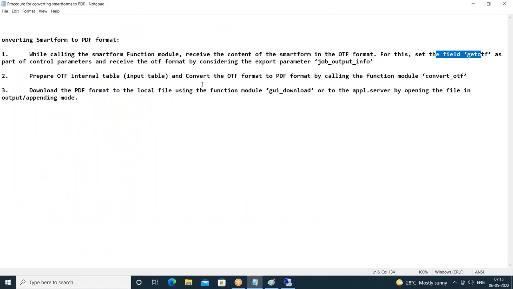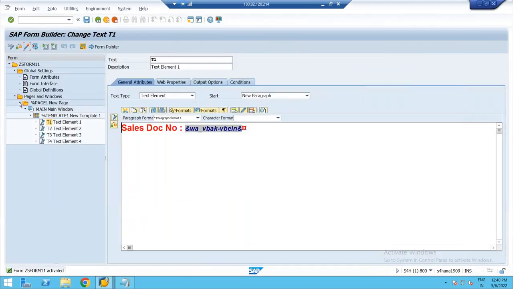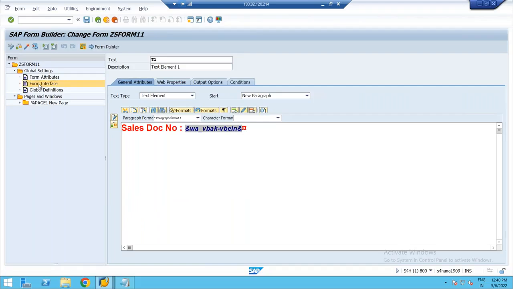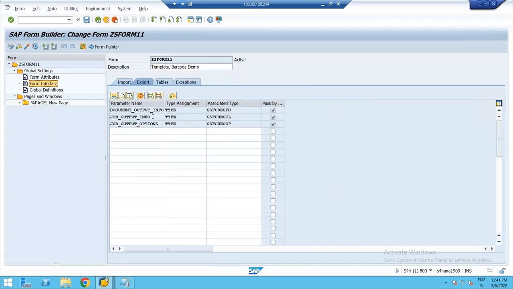And apart from that, receive the OTF format by considering the export parameter job_output_info. So if you go to the smart form, in every smart form, if you go to form interface, in the export section, you'll have one parameter, job_output_info. We have to consider this particular parameter itself. Export parameters are always optional. We already know that, in function models, export parameters are always optional.